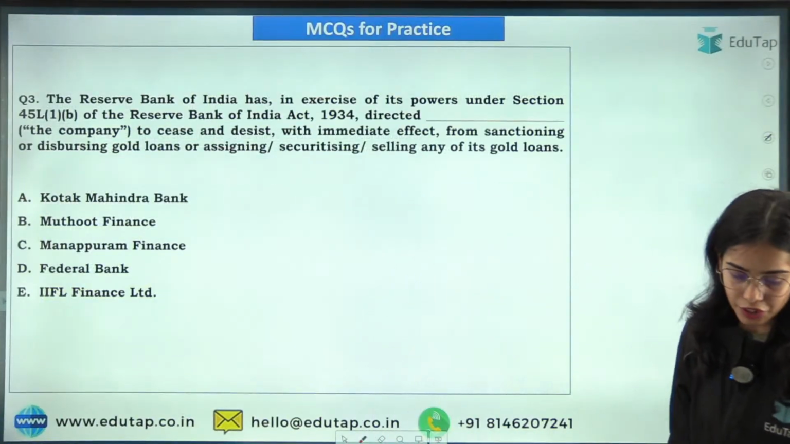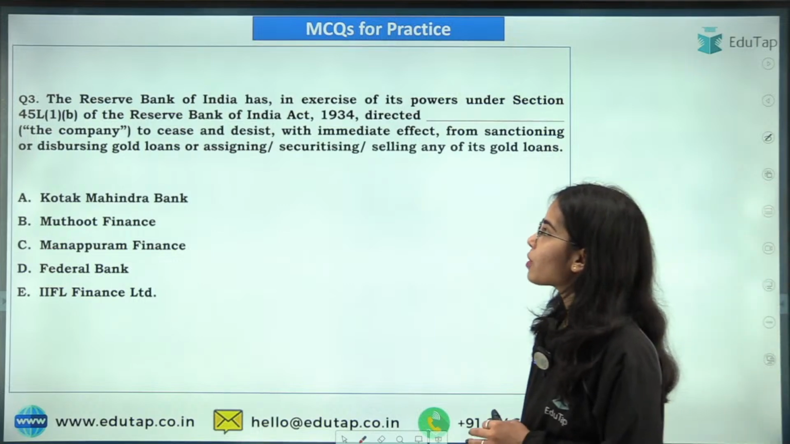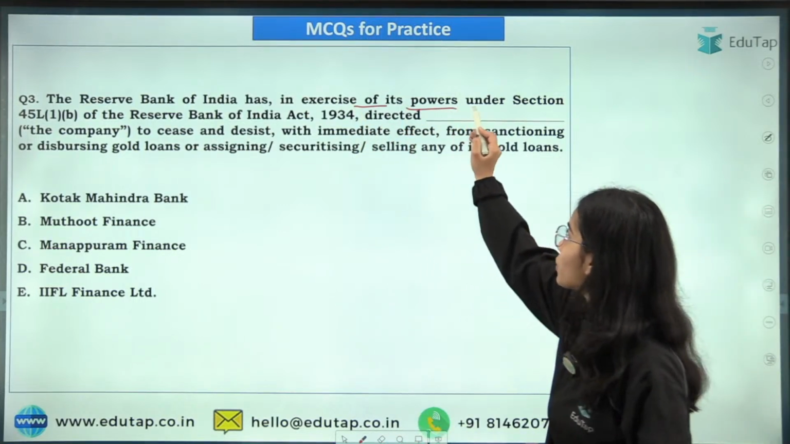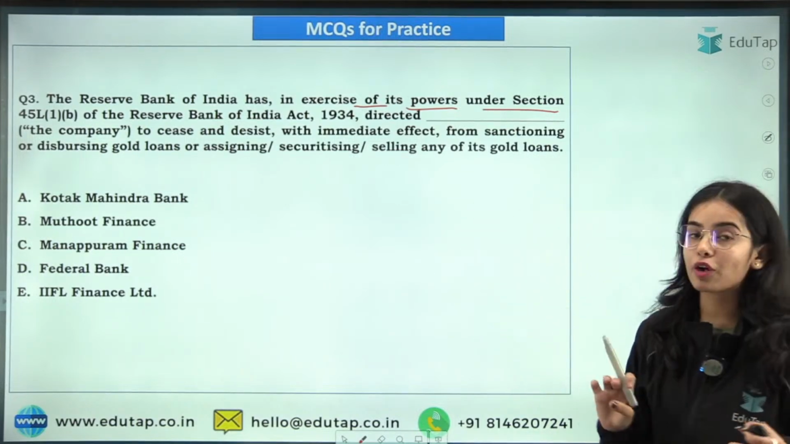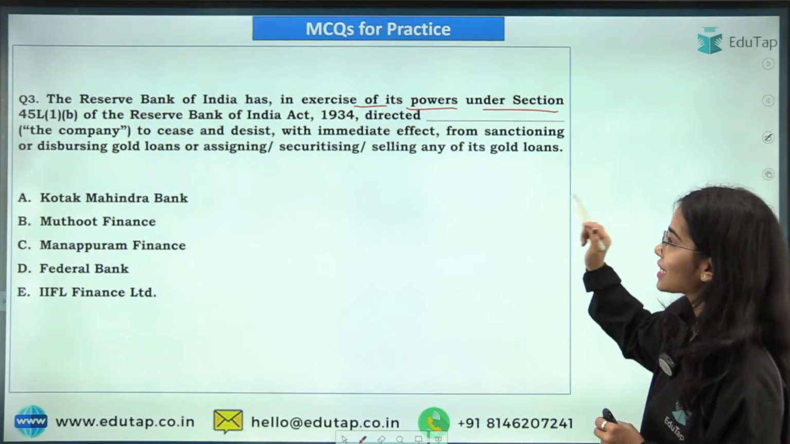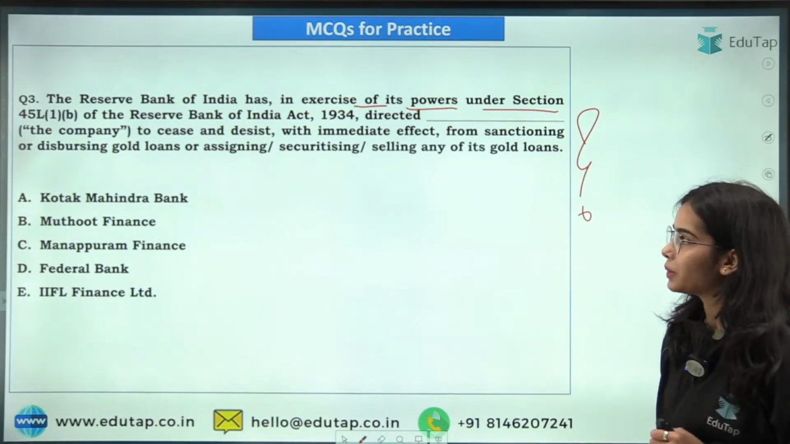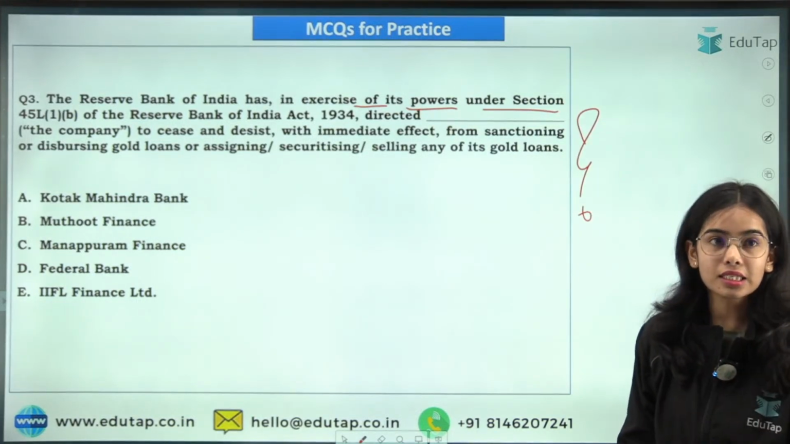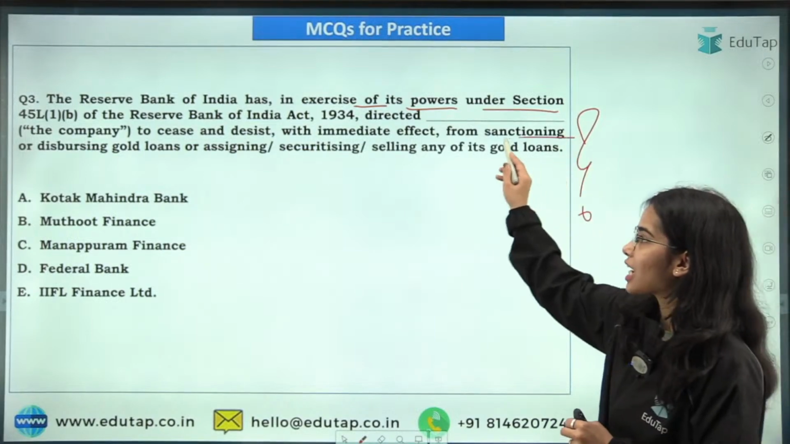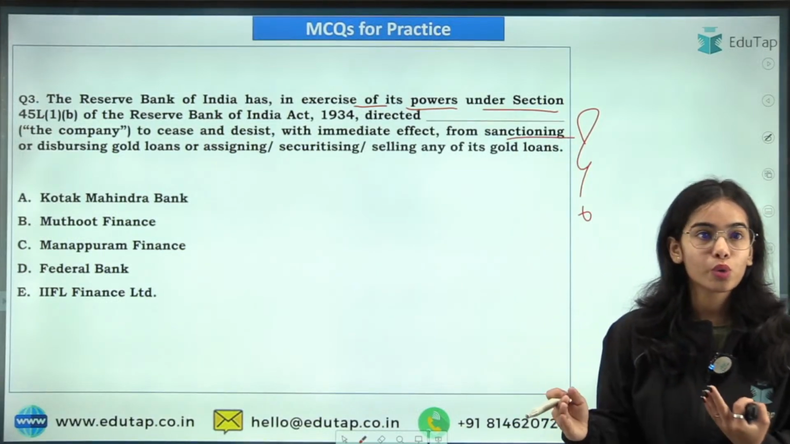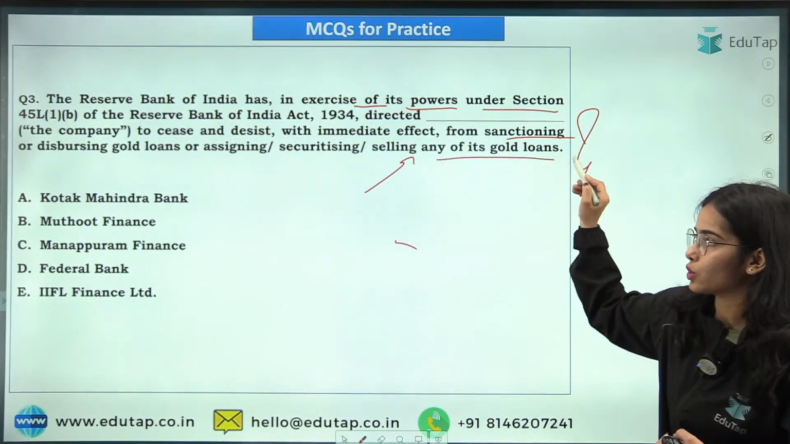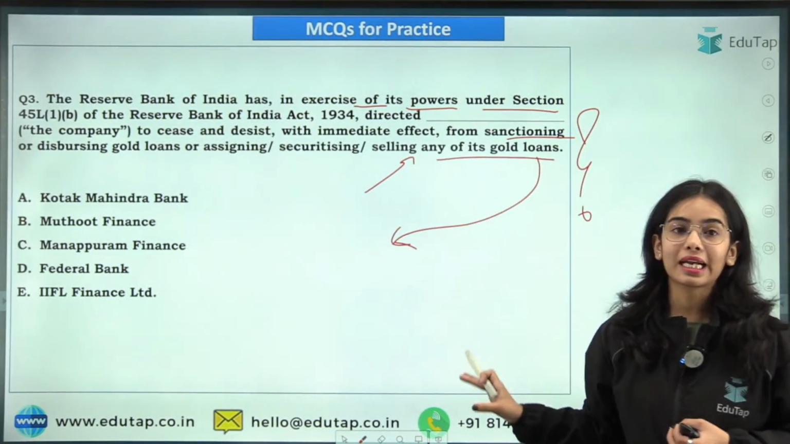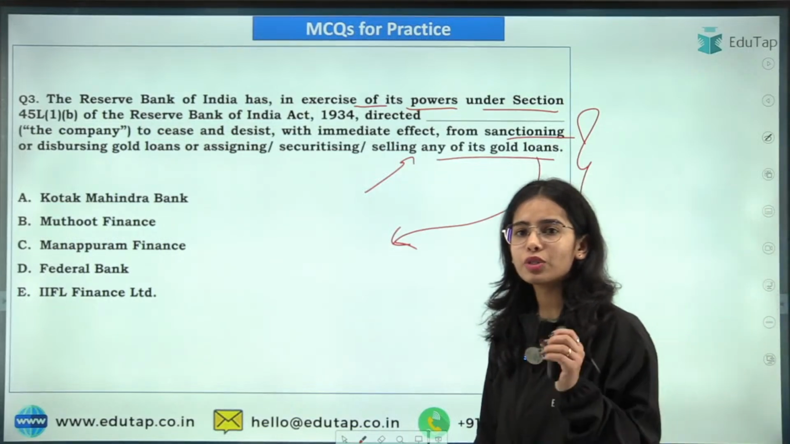Now coming to the next question, that is an easy question. The Reserve Bank of India, in exercise of its powers under section 45L1B of the Reserve Bank of India Act of 1934, has directed which of the following companies to cease and desist with immediate effect from sanctioning or disbursing gold loans or assigning or securitizing or selling any of its gold loans. So which of the following is the right answer, that you have to tell me. Okay, so very easy question.